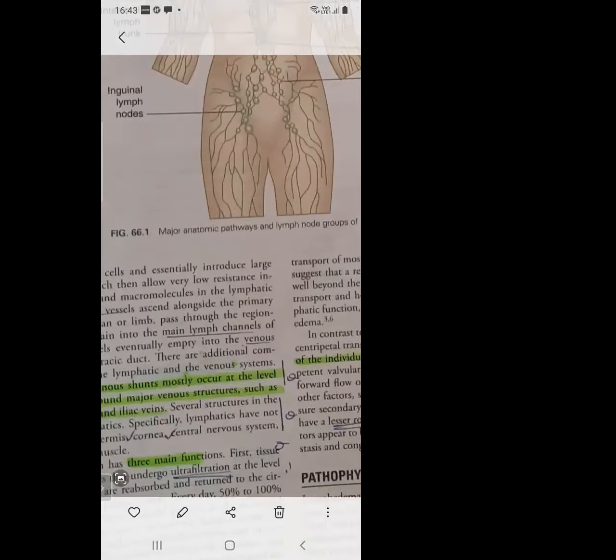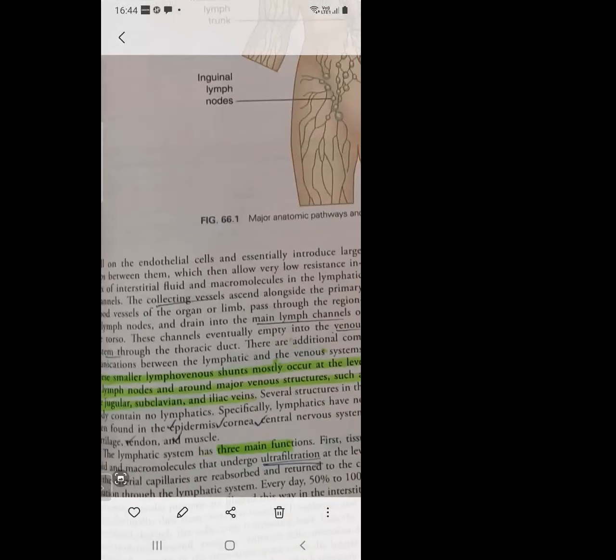Next, after the terminal lymphatics, it will go into the collecting vessels. From the collecting vessels, it will drain into the main lymph channel of the torso. This lymph channel empties into the venous system through the thoracic duct. So this is the order.